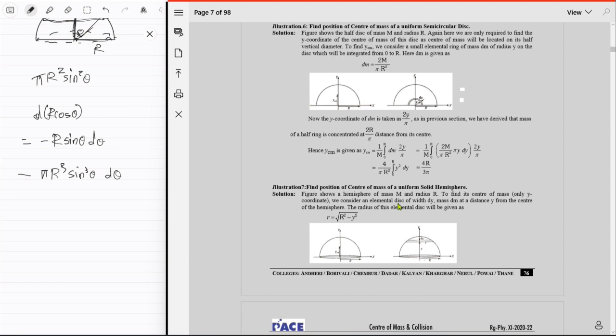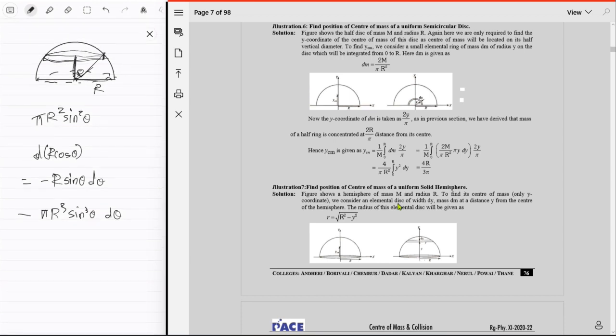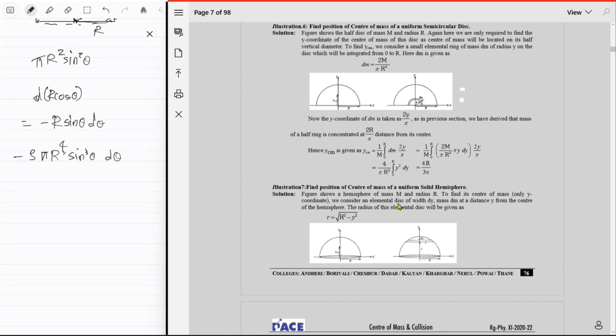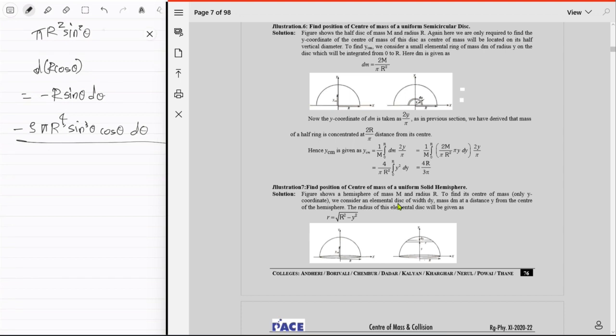What about our r_i? We just care about the x coordinate, right? Which happens to be r cosine theta. So there you go, it's got r^4 over there. Oh, it's not just dm_i. Actually, for dm_i you also need a rho in the front, because volume times density makes the mass. Then you got r^4, and then sine cubed theta cosine theta d theta. That's a very integrable function. Nice.